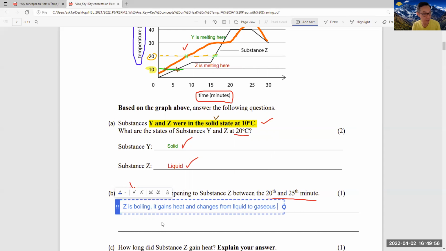Okay, in case you can't spell the word gaseous, you just say it changes from a liquid to a gas. Z is boiling, it gains heat and changes from liquid to gaseous state.